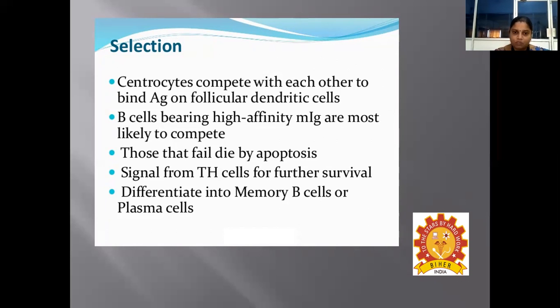And signal will also be received from T helper cells for further survival of this B cell. And once the B cells bind with the antigen and also receive signal from T helper cells, they will differentiate into memory B cells or plasma cells.